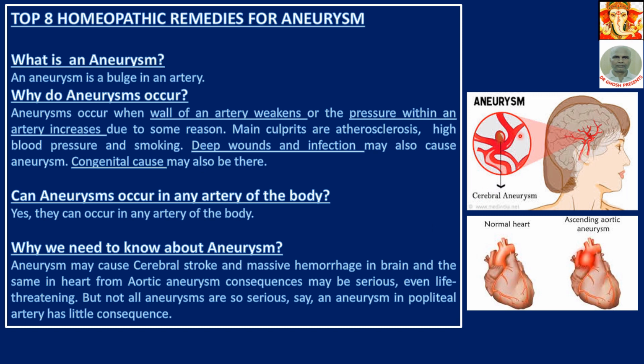Here, one of the cerebral aneurysms is shown, and this is cardiac, aortic. Can an aneurysm occur in any artery of the body? Yes, they can occur in any artery of the body. Why do we need to know about aneurysm? Aneurysm may cause cerebral stroke, massive hemorrhage, and the consequences may be serious, even life-threatening. But not all aneurysms are so serious. Say, an aneurysm in the popliteal artery has little consequence. Actually, aneurysms in the brain and in the heart are very important.